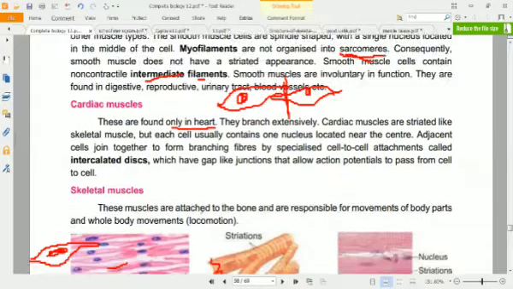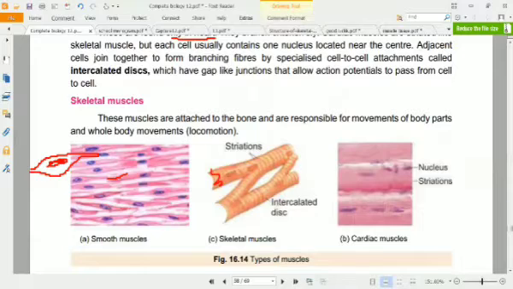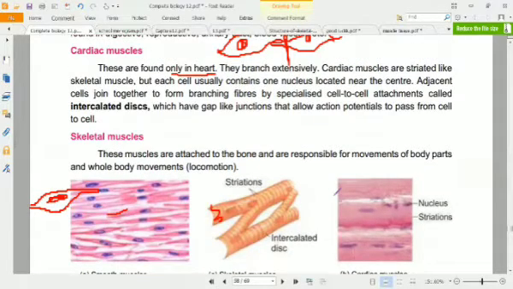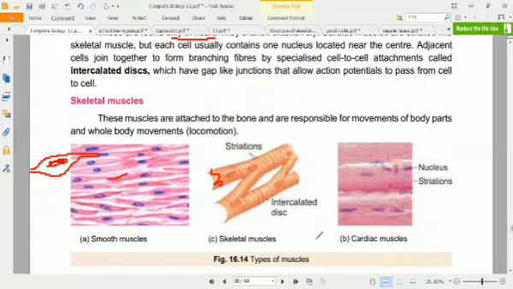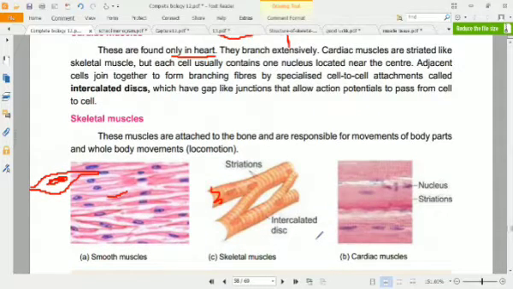If we just see in this diagram, they are somewhat similar to the skeletal muscles.